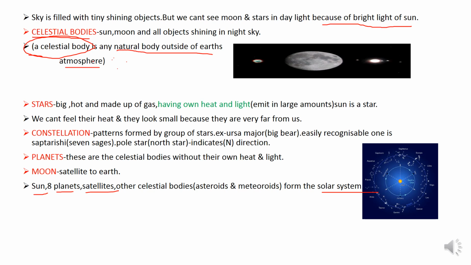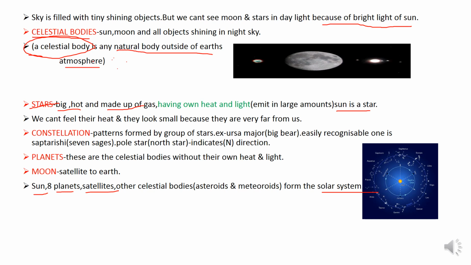Now stars, these are big, hot and made up of gas, having their own heat and light which they emit in larger amounts. Sun is also a star because it is big, hot and made up of gas having its own heat and light. But we can't feel their heat and they look small because they are very far from us.